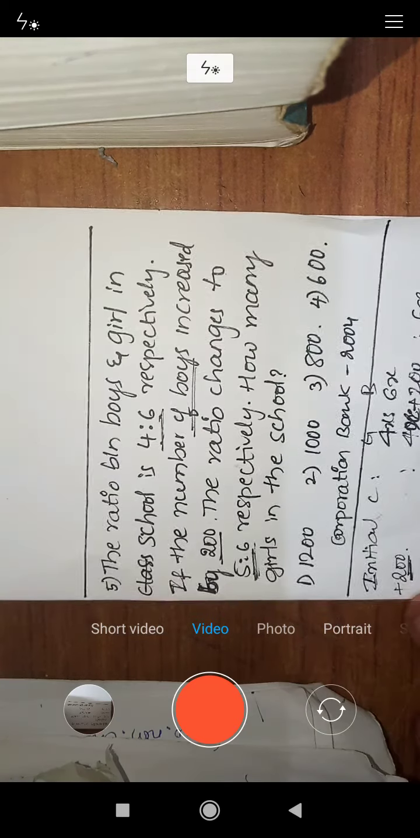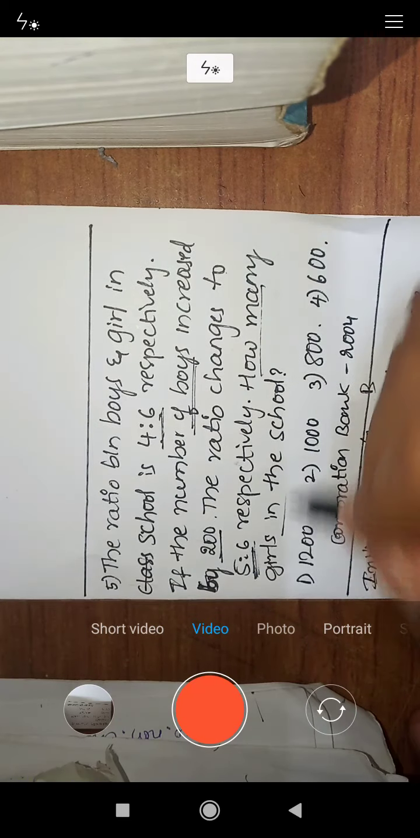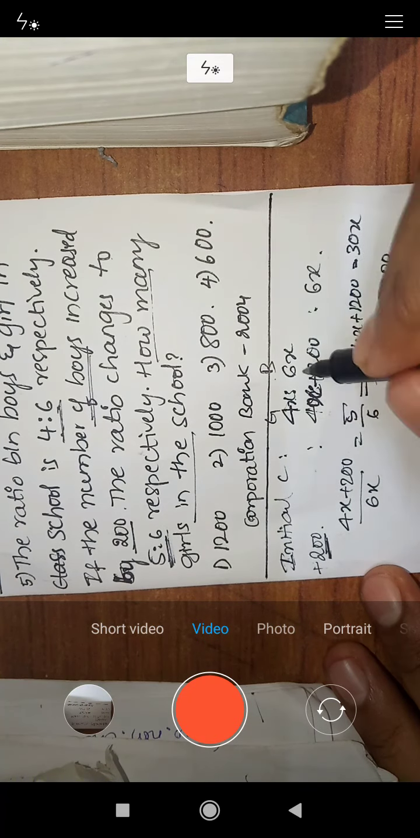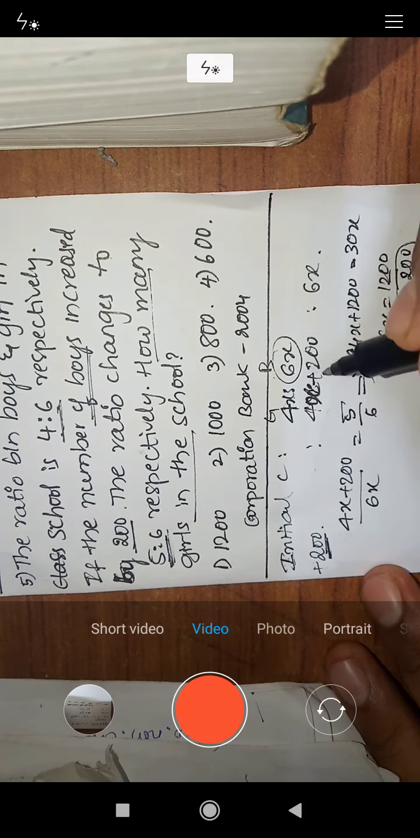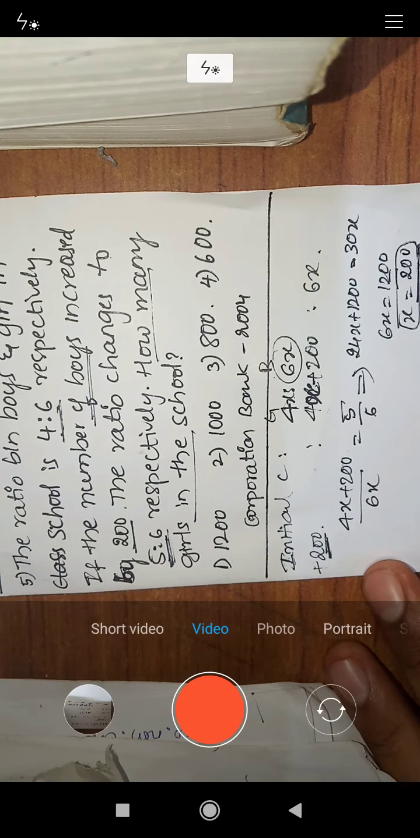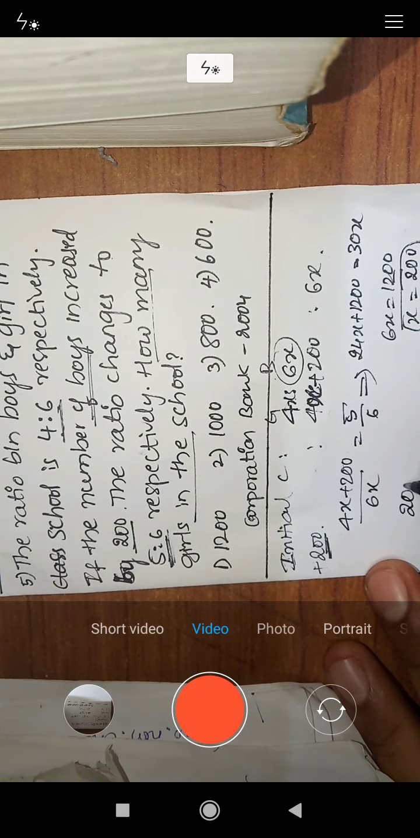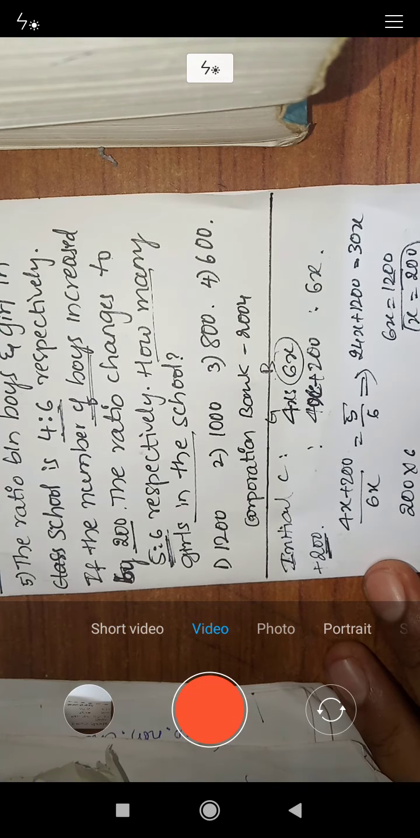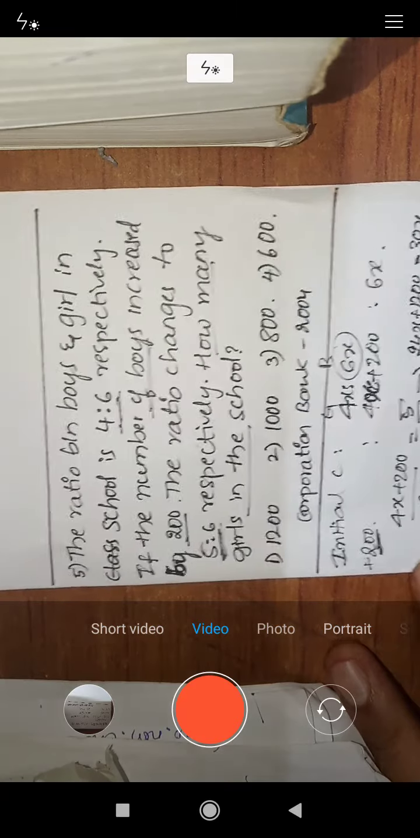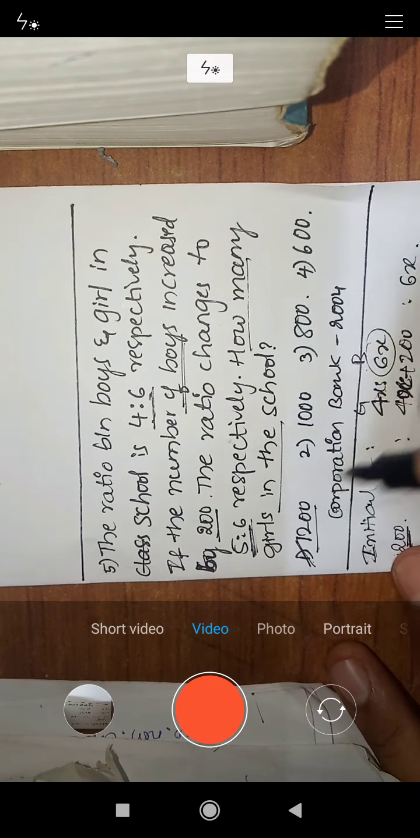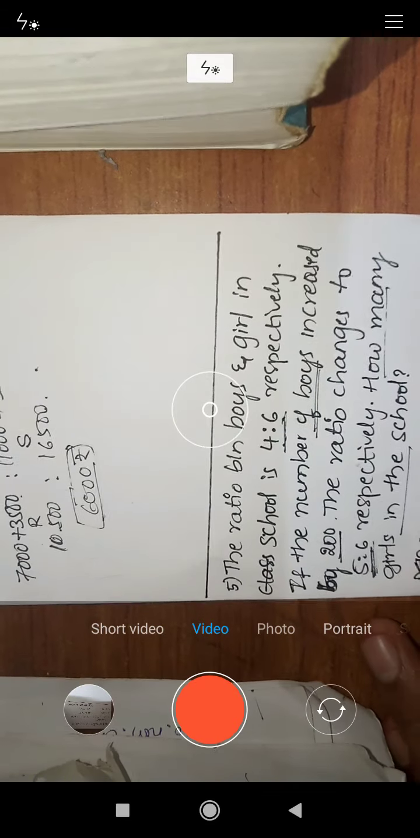But we have to calculate how many girls are in the school. So there are 6x girls in the school. We have x equal to 200. 200 into 6 is equal to 1200. Answer option 1, that is 1200, is the right answer.